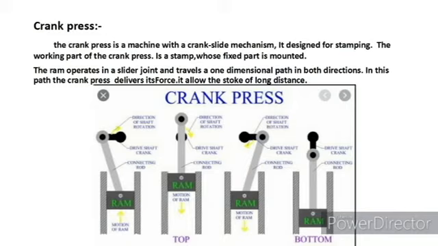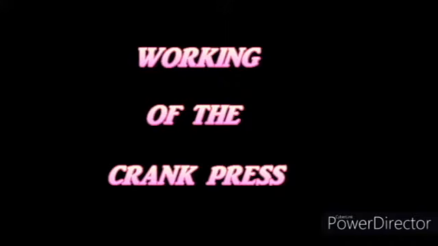It is the process of the circular rotation of the crank that varies the ram action. The crank moves in a one-dimensional path, and the crank press delivers the force by moving the ram up and down and striking the material we inlet, and gives the shape we decide as the final product. Now we are going to see the mechanism of the crank press.